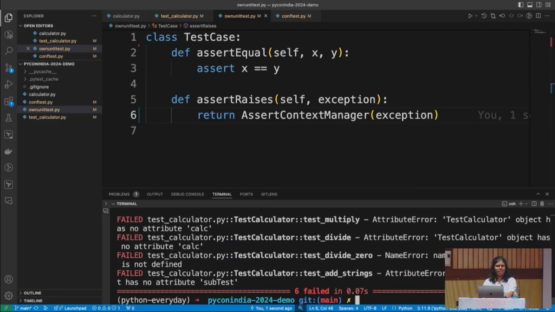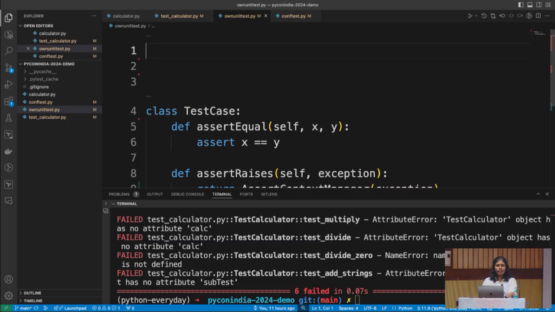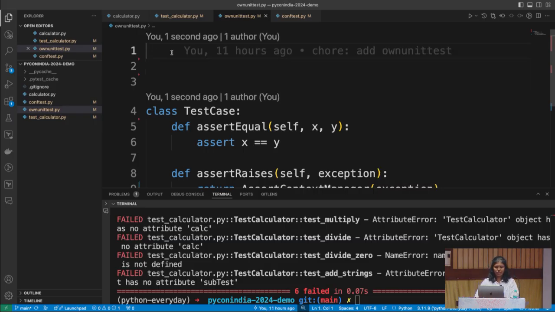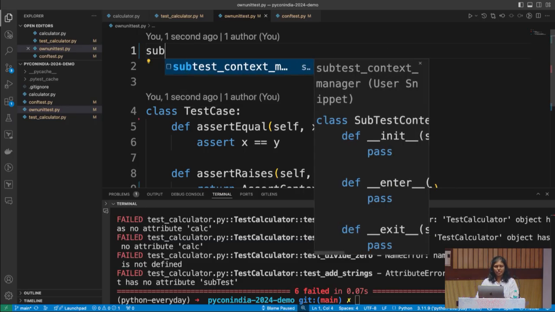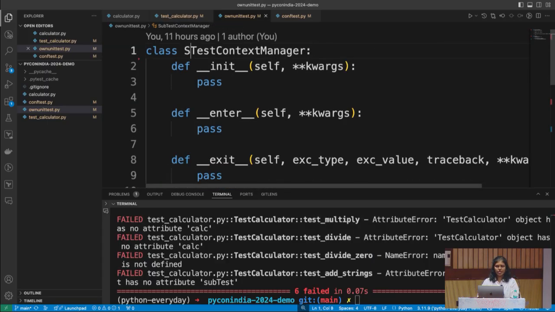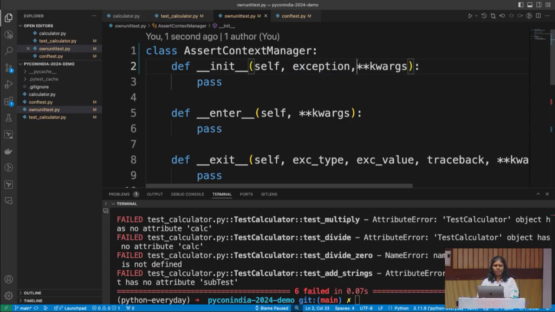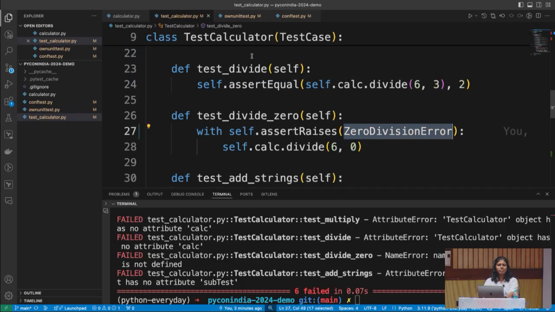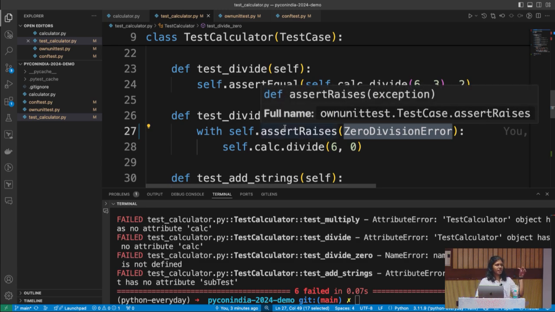So we are still not done. It's going to ask what AssertContextManager is. I don't know what it is, so let's write that. To not waste your time, I have also stubbed it. I think it's called SubtestContextManager. Let's change this to AssertContextManager. And to this, we will be passing the exception object, and we will be preserving it, equal to exception. Great.